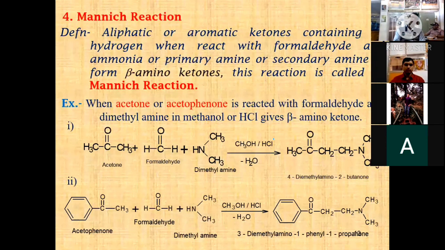And another carbonyl compound: you choose any one of them, either the aldehyde or maybe a ketone. Okay, look here.